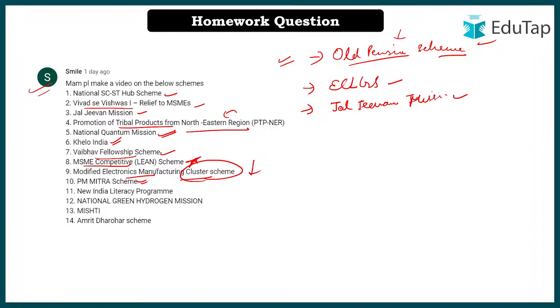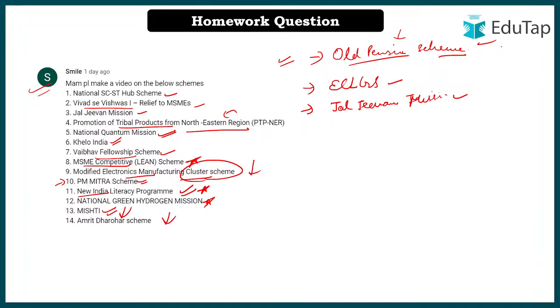PM Mitra, I think we have already done. You can watch it from the playlist. We have done PM Mitra already. New India Literacy Program also we have already done. You can watch it. National Green Hydrogen Mission also we have already done. You can watch it. Mishti, you can remember the full form and objective. Again, you can keep this one at low priority, and Amrit Dharohar also you can keep it at low priority.